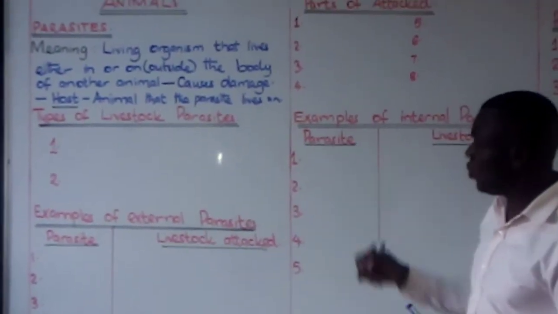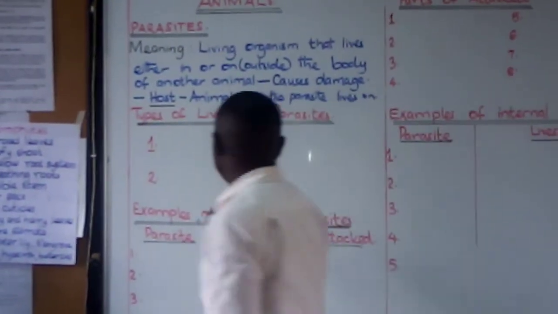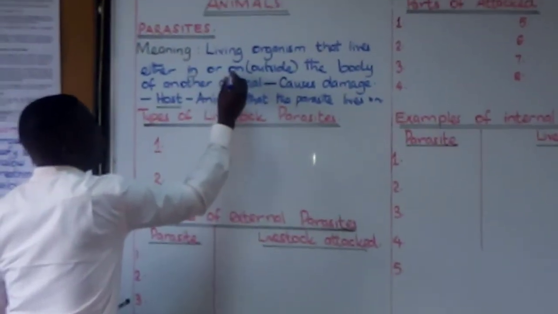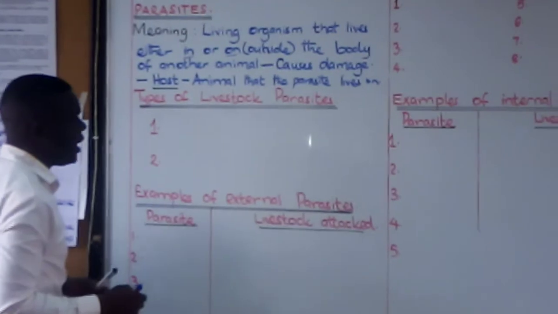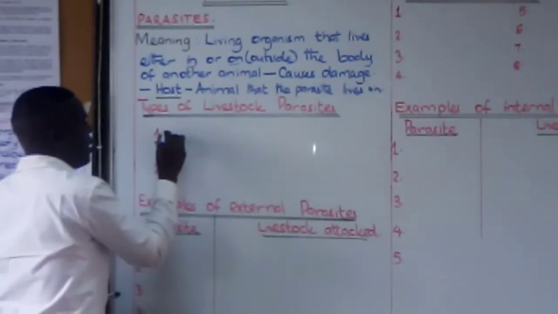And so livestock are attacked, types of livestock parasites. These parasites, we have said, can be either in the body or outside the body. If the parasites are outside the body, they are called external parasites.